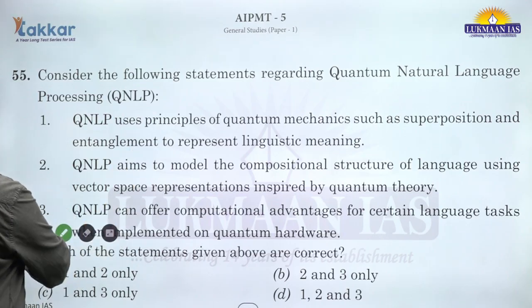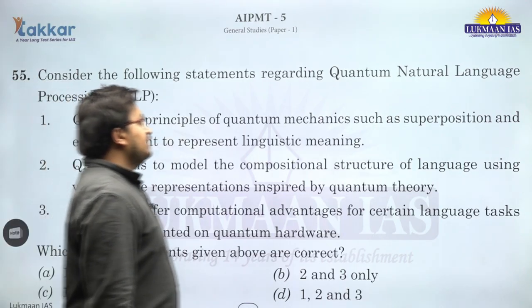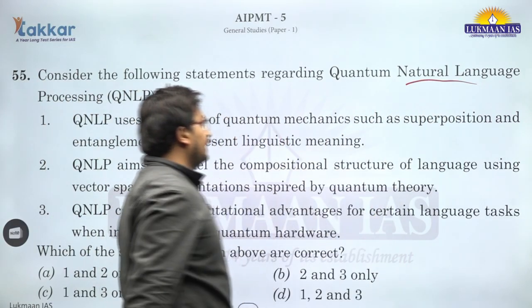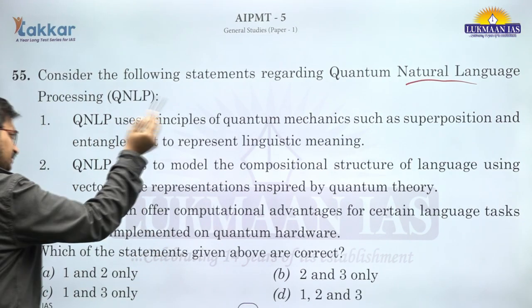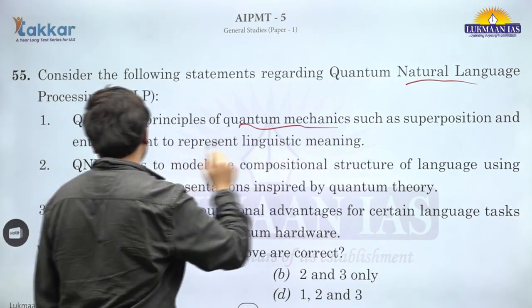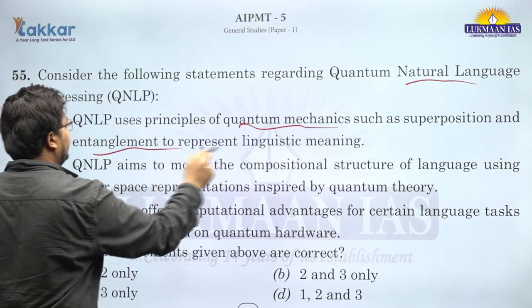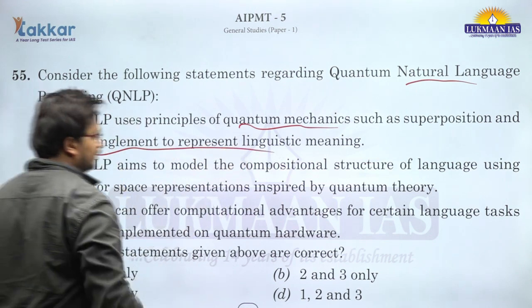Coming to question number 55. Quantum Natural Language Processing, QNLP. So it uses principles of quantum mechanics such as superposition and entanglement to represent linguistic meaning. This is correct.